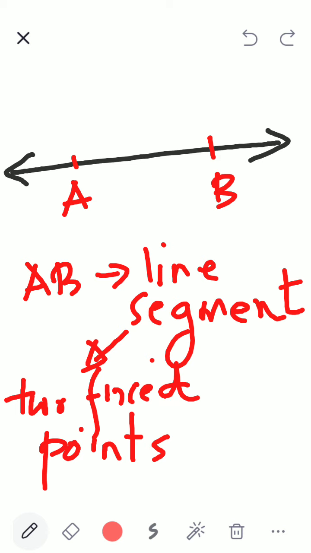So it is a part of a line, but it has two fixed points. Clear? Very good. Excellent. So have you written this down? Line segment. So you can tell the difference between line and line segment. Very good.